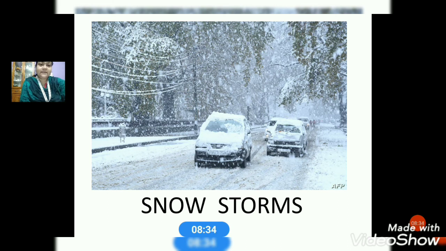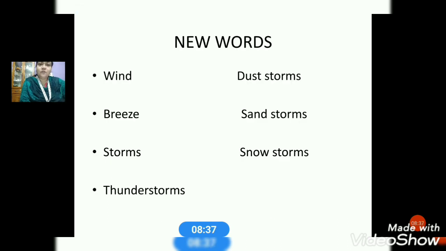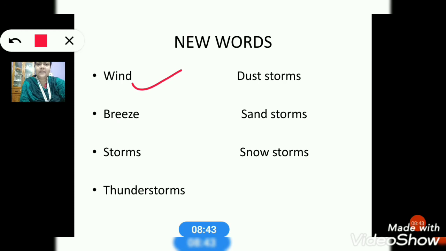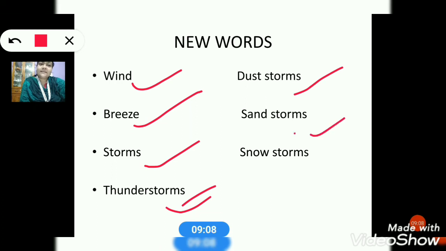Okay. Then let us see what are the new words we have learned for today. The new words we have learned are wind, breeze, storms, thunderstorms, dust storms, sandstorms, and snowstorms.